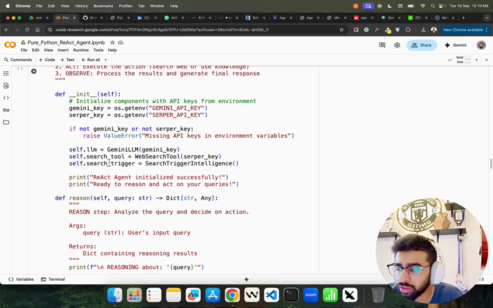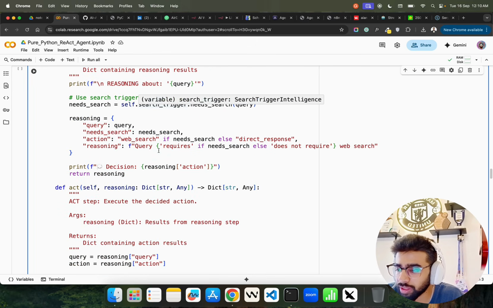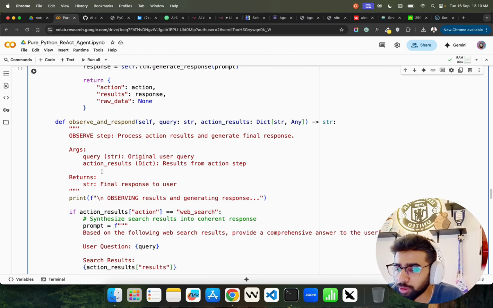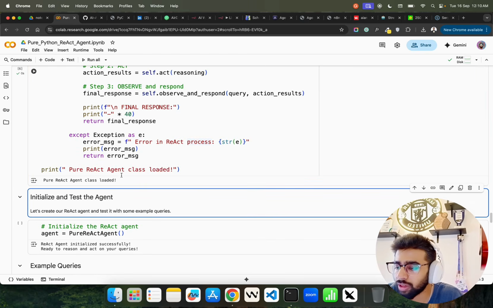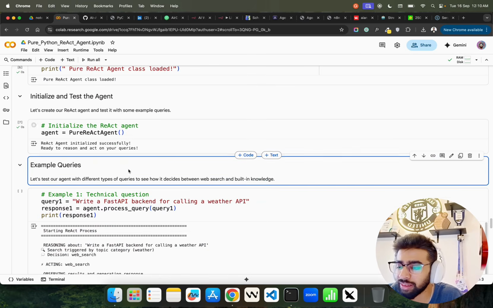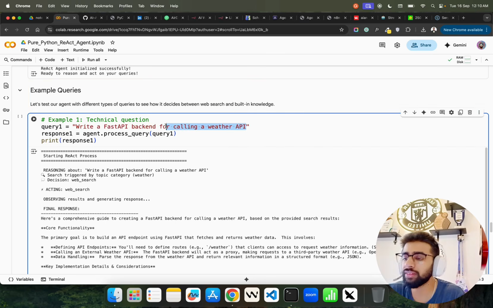You can see we have the init function. Then we have the reason here. You can see the reasoning here, act here, and then here we have observe and respond. Okay, you can customize this fully. You can see it says pure ReAct agent class loaded. Here you can initialize and test. Here I'm initializing that pure ReAct agent. And then let's say, let's write a FastAPI backend,